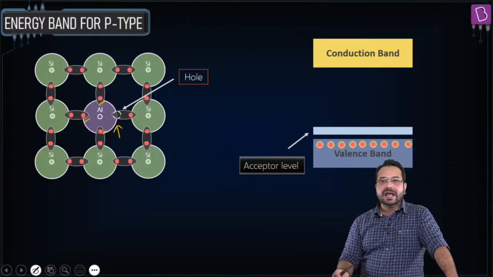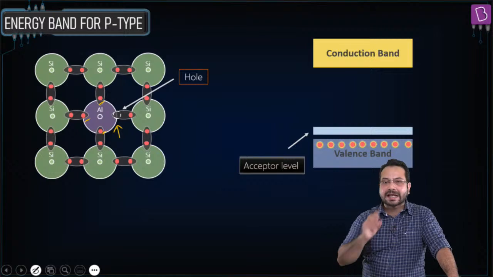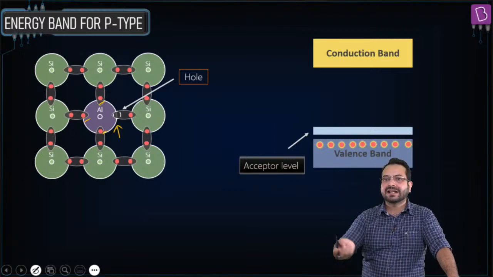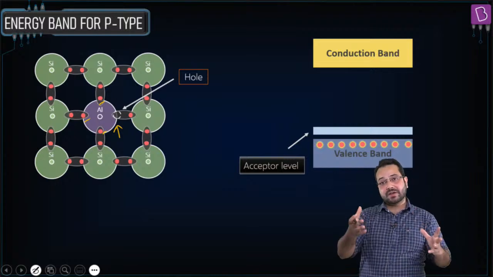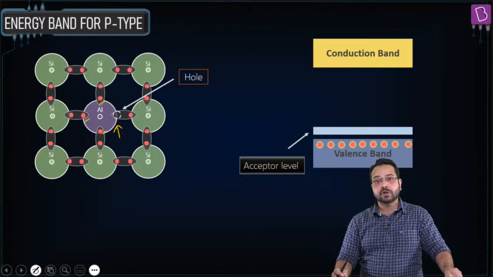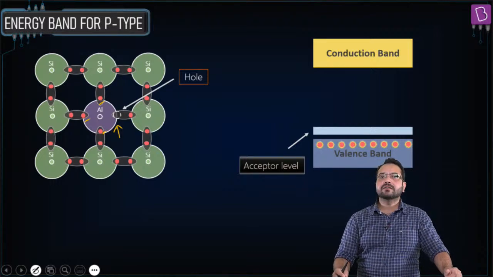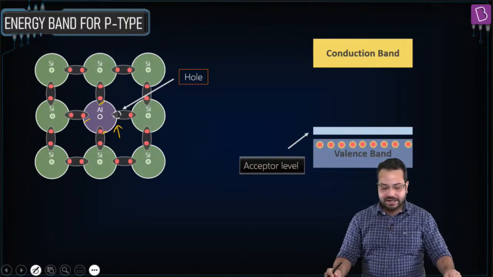Okay, so what does it carry? It carries a hole. And if it carries a hole, then electrons from other bonds can very readily jump into this hole, which means holes would be created. The concentration of holes is going to increase, and the concentration of charge carriers as holes is going to increase.